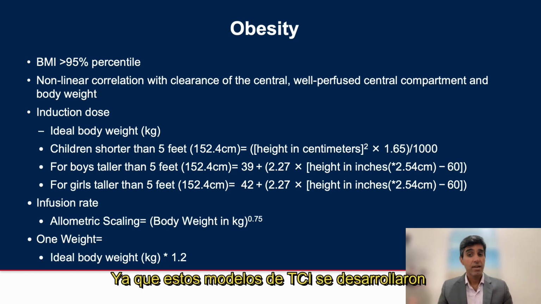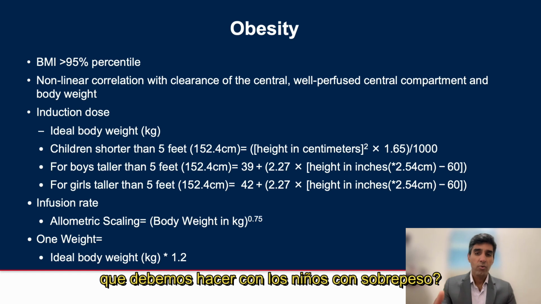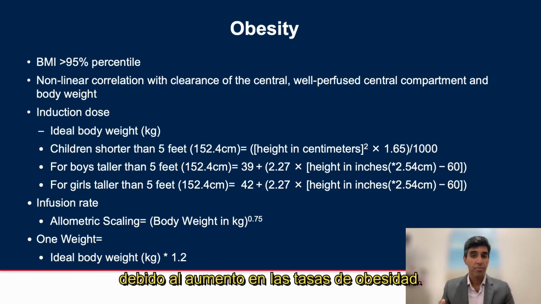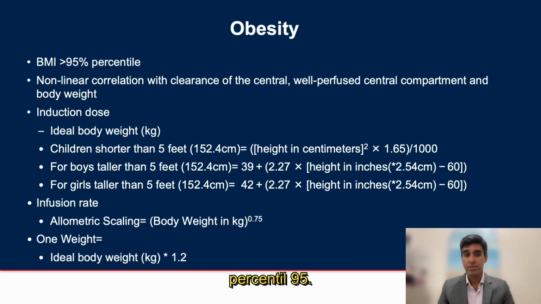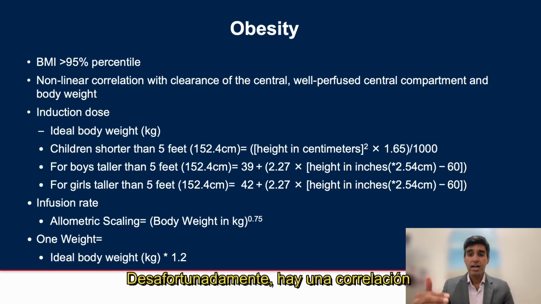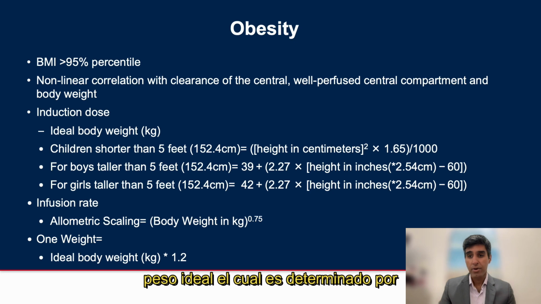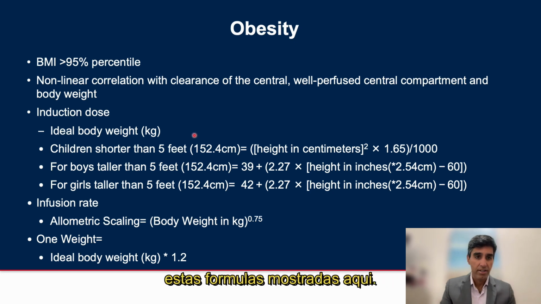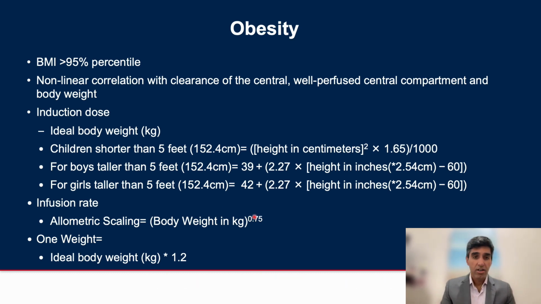Since these TCI models were developed in healthy, non-obese children, what do we do about overweight children given the rising rates of obesity? Again, obesity is defined as a BMI greater than the 95th percentile. Unfortunately, there's a nonlinear correlation with clearance and body weight. The induction dose should be based on the ideal body weight, which is determined by these formulas as shown here. The infusion rate should be based on allometric scaling of body weight to the 3/4 power.